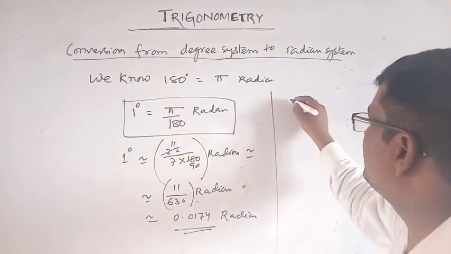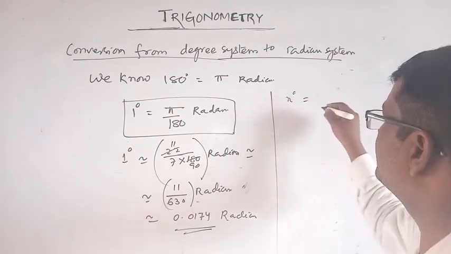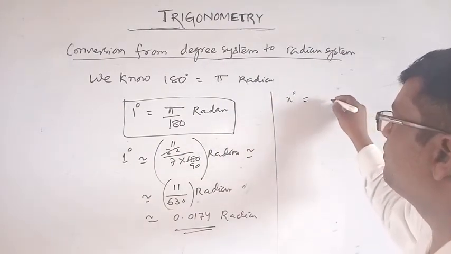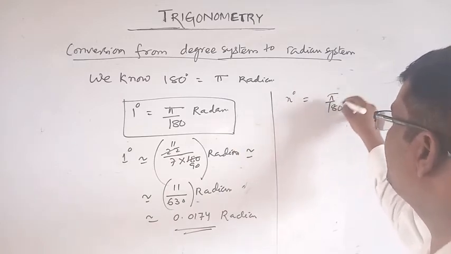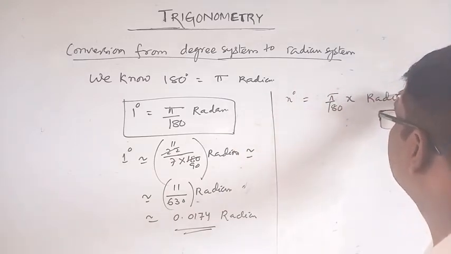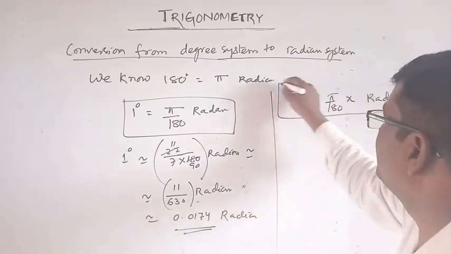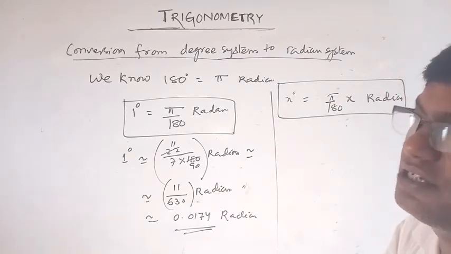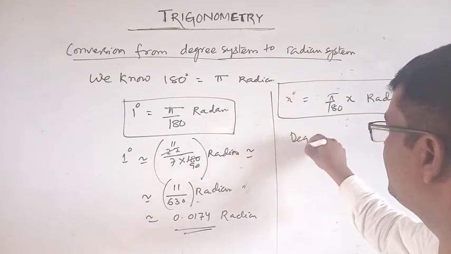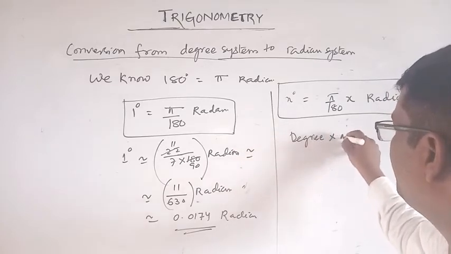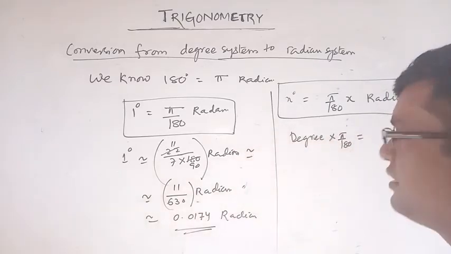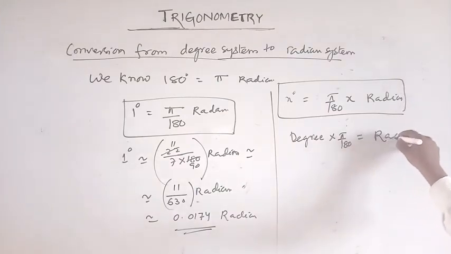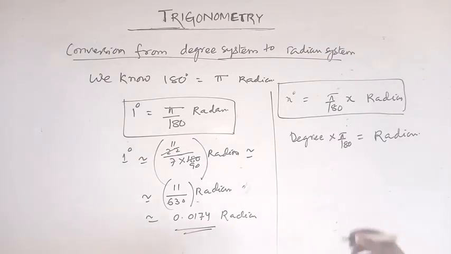Now x degree is equal to what in radian? Pi by 180 into x radian. So the note is: degree system into pi by 180 is equal to radian system.